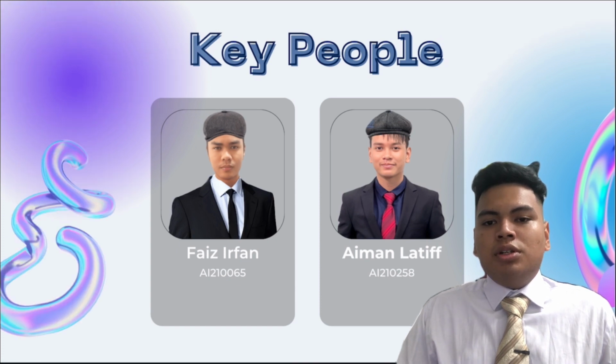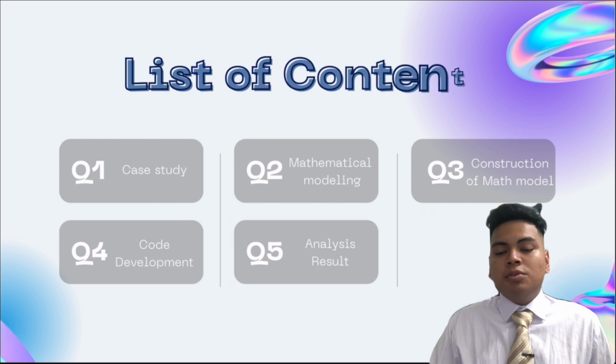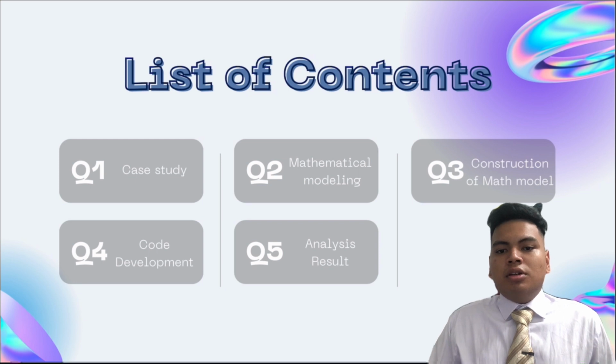Next we proceed to the list of contents. For this presentation we consist of 5 topics. The first topic is case study. Next we have mathematical modeling. After that we have construction of math models. Next we have code development, and the last one we have analysis result.